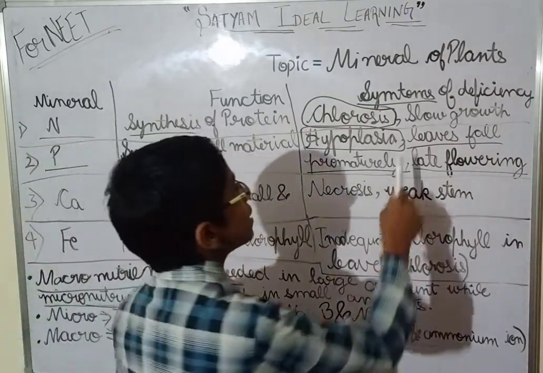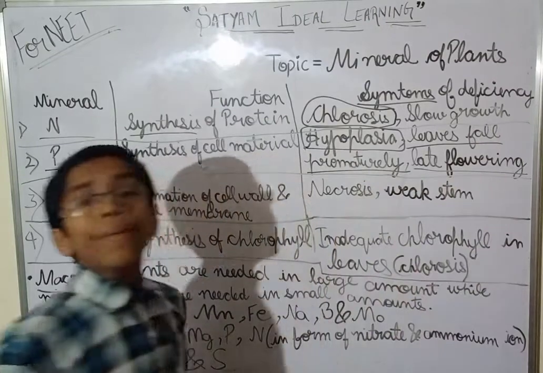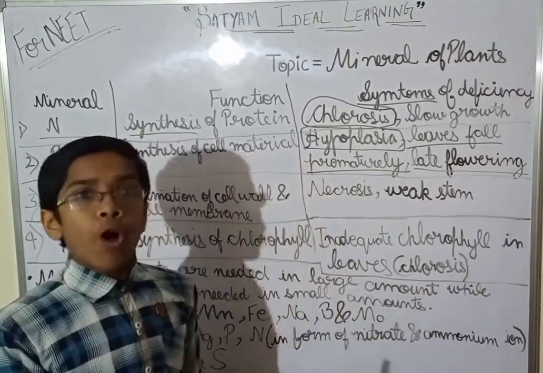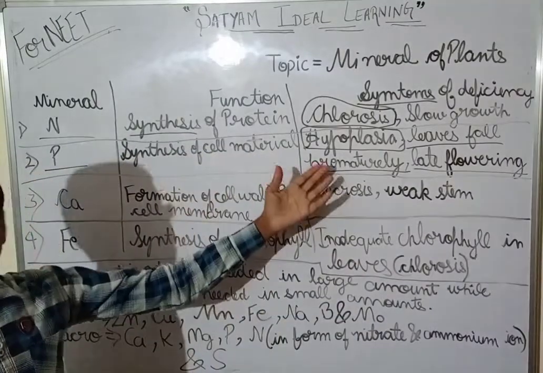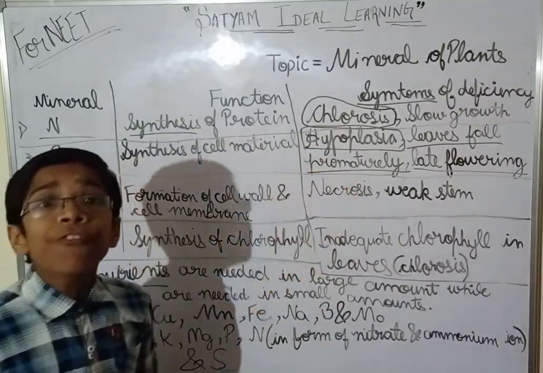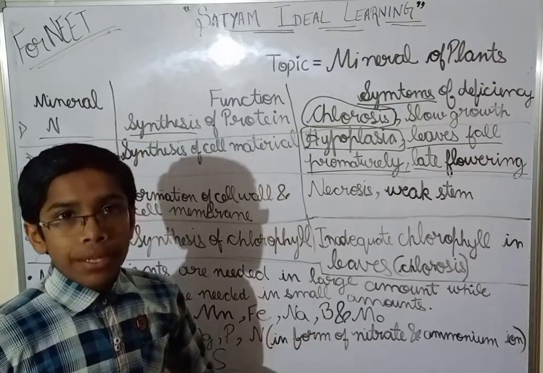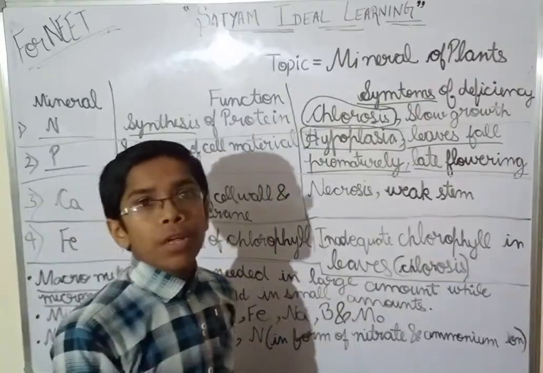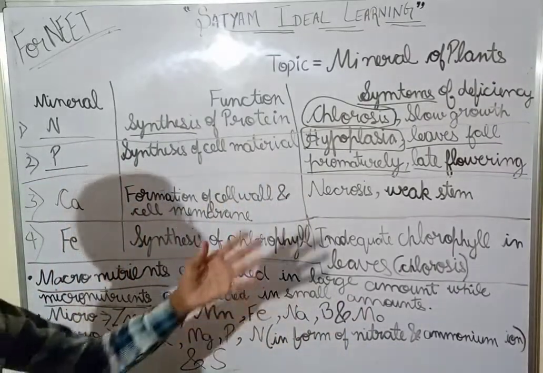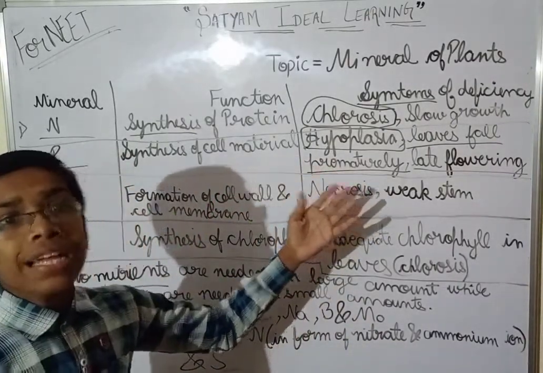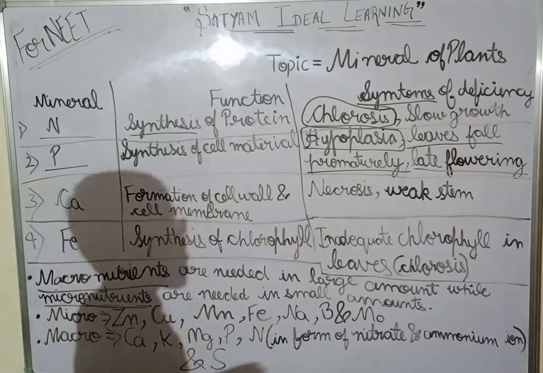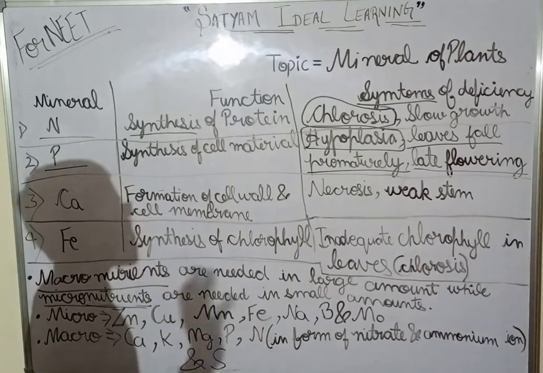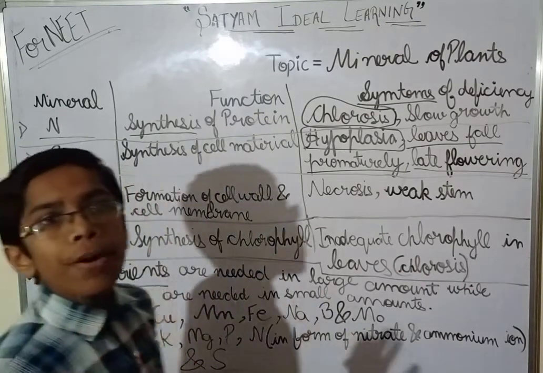And leaves falling prematurely means that normally a leaf falls only when it is ripe, but in this condition the leaf will fall prematurely, when it has not ripened. So if you find that the leaf is falling prematurely, then the plant is not getting phosphorus in the proper way.